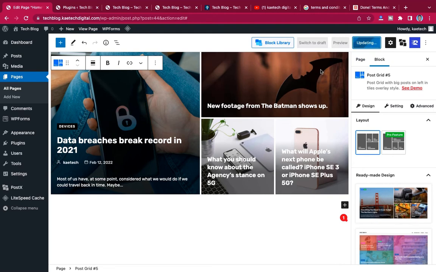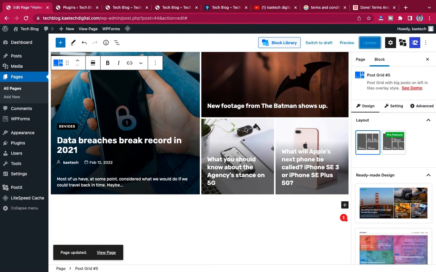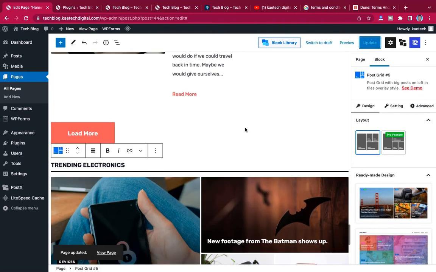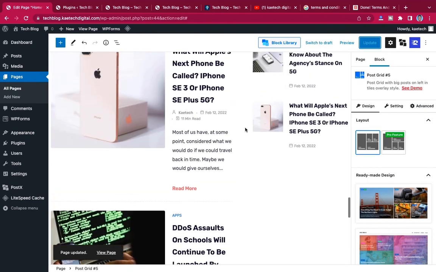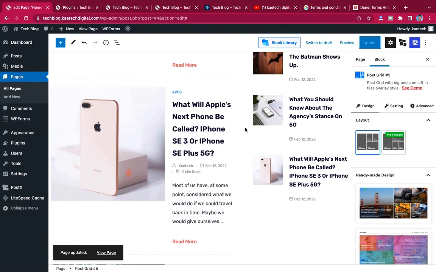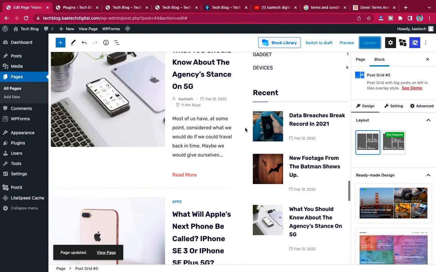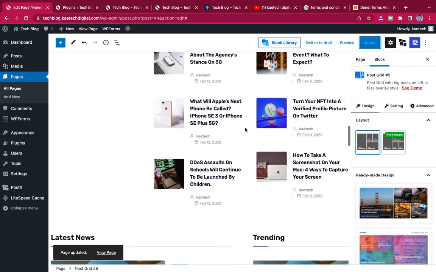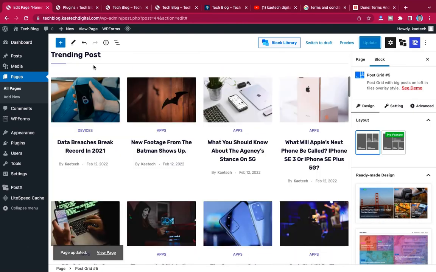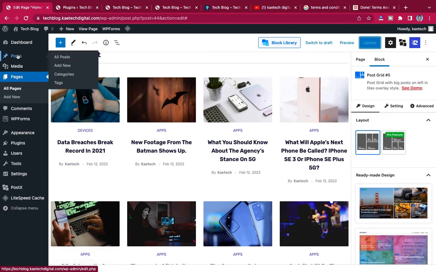Okay, so that is how you can add different blocks in it. This will work if you have posts in it. To create a post, what we need to do is hover on Posts over here, and then go to All Posts, or click on Add New over here.